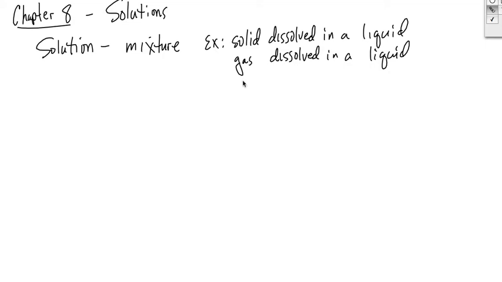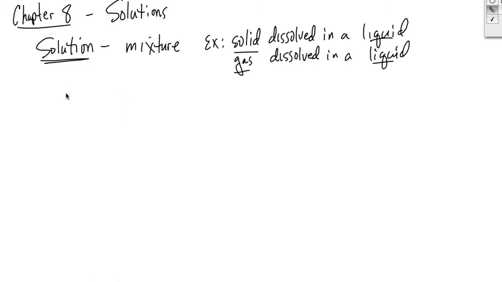It could be a solid and another solid mixed together. Those are called alloys. Okay? So it doesn't just have to be a solid in a liquid. That may be a common one. And gas in a liquid may be a common one. But it's a mixture of two or more things that make up our combination. And a solution basically is said to be uniform throughout, meaning it doesn't have inconsistencies. It's pretty uniform throughout. Okay?